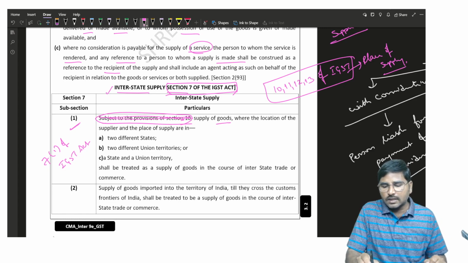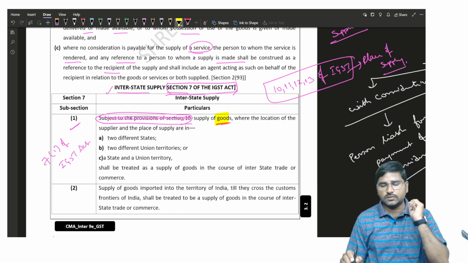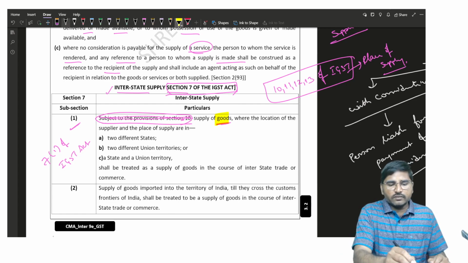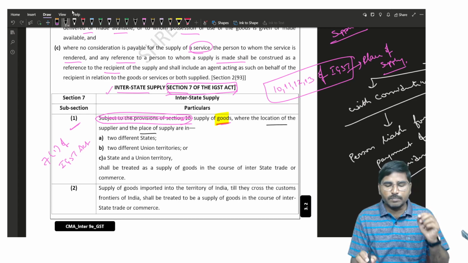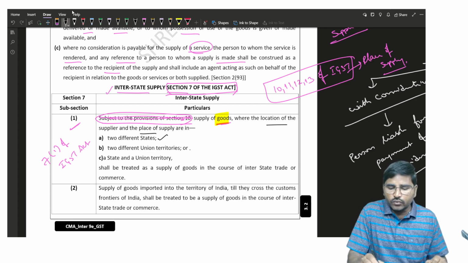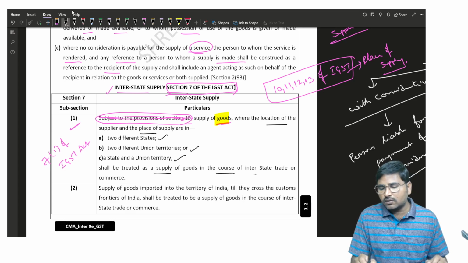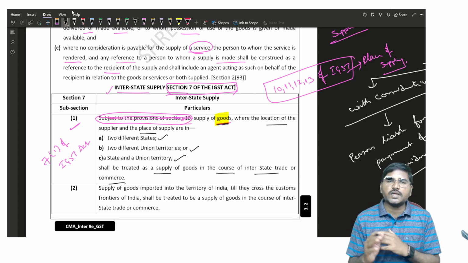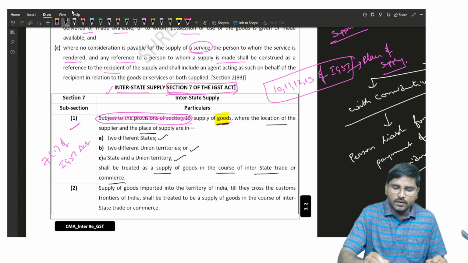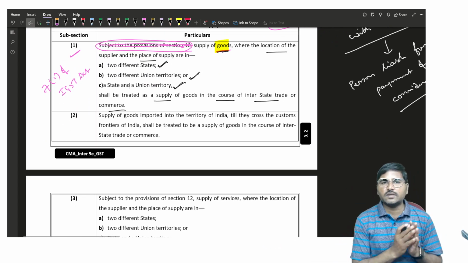Supply of the goods. Section 7 subsection 1 is talking about the goods. Supply of the goods, where the location of the supplier and the place of supply are in two different states or two union territories or state to union territory, shall be treated as a supply of the goods in the course of interstate trade or commerce. That is 7 subsection 1.